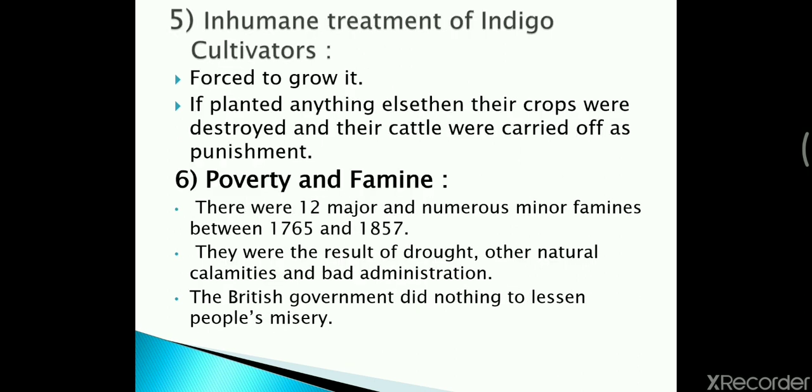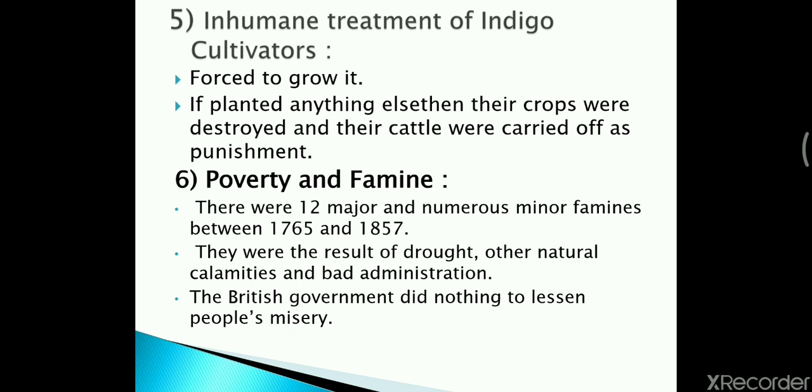Now, next point, that is inhuman treatment of indigo cultivators. As you remember, we have discussed that Indians were forced to grow indigo. Now, how was ill treatment made to those indigo cultivators? As we know, they were forced to grow the crop, and if they planted anything else in their fields, then their crops were destroyed and their cattle were carried off as punishment. So such harsh treatment was done to the indigo cultivators if they were not listening to what the Britishers were telling them.